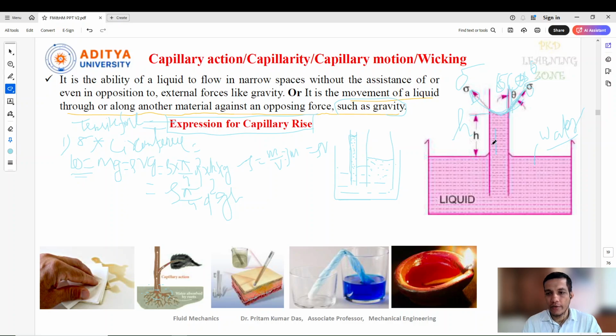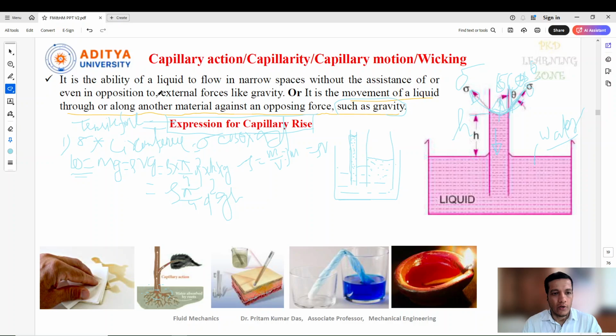So the weight of the liquid acts in the vertically downward direction, and the sigma which is acting, we need to take in the opposite direction, in the y direction, so that both will be in equilibrium. So we can write tensile force equal to sigma cos theta into the circumference. Circumference is nothing but pi d.